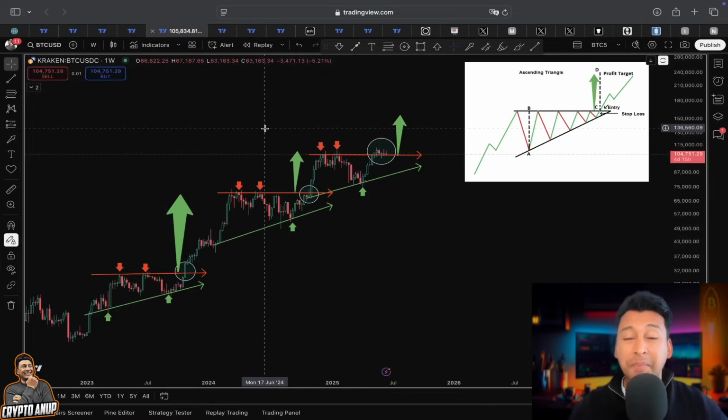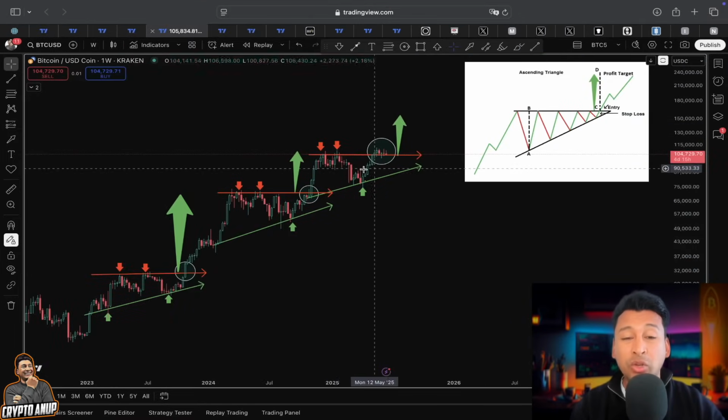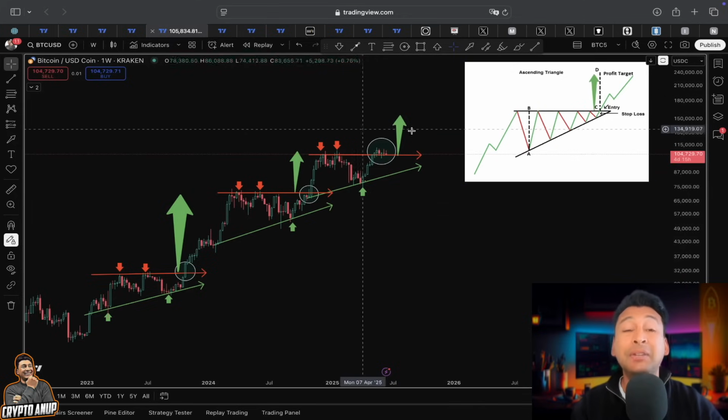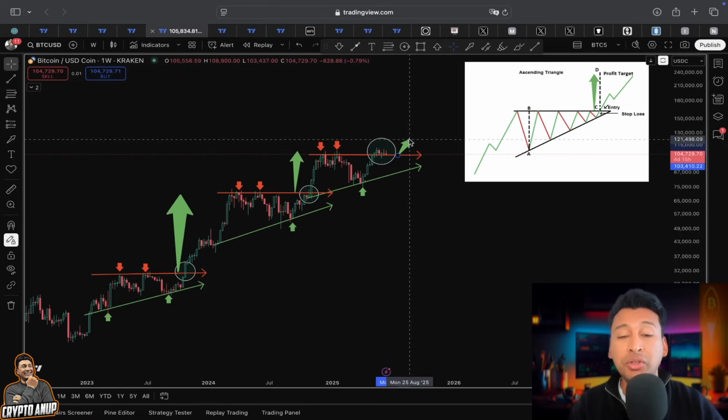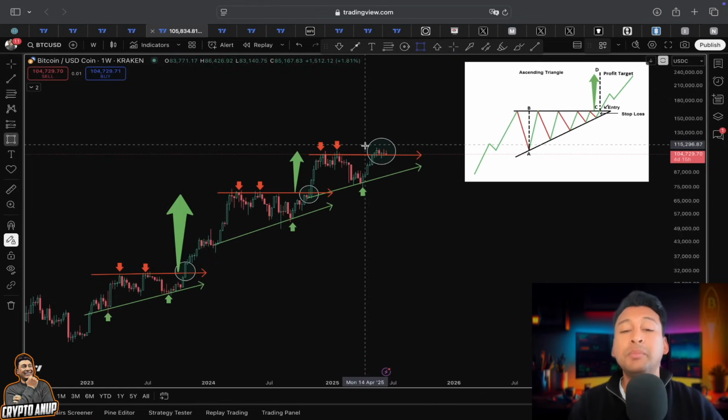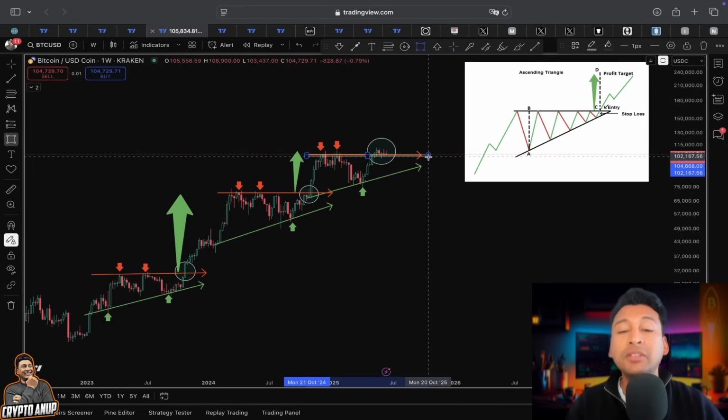In a bigger picture, we are still aware that Bitcoin is forming a bullish continuation pattern, but what we want to keep in mind is that for this bullish continuation pattern to play out, first, what must the price do? The price must hold its ground above 100,000.